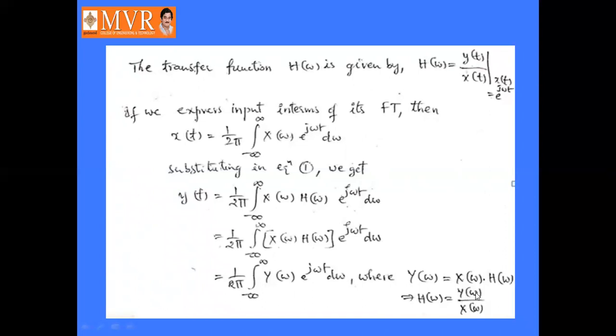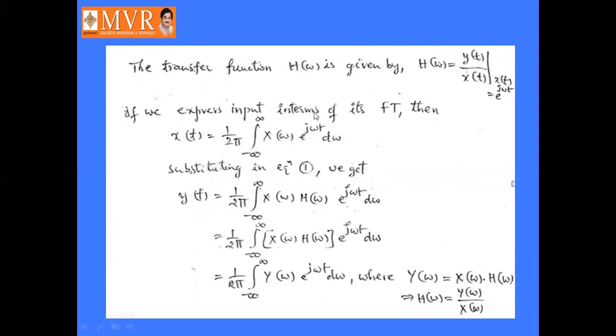Here all the parameters are in frequency. This is omega. What is omega? Omega is angular frequency, right? So here all the parameters are in frequency domain, whereas here h of omega equal to y of t by x of t, these are in terms of time domain.